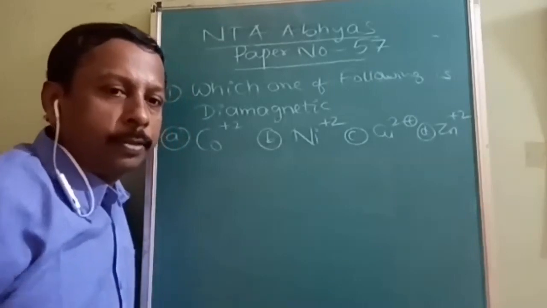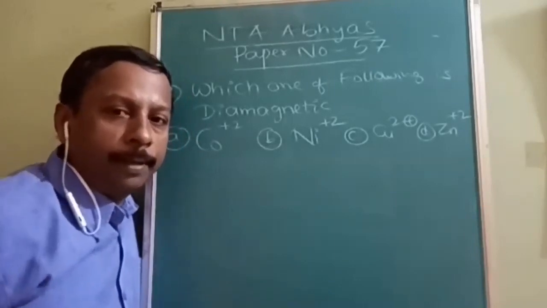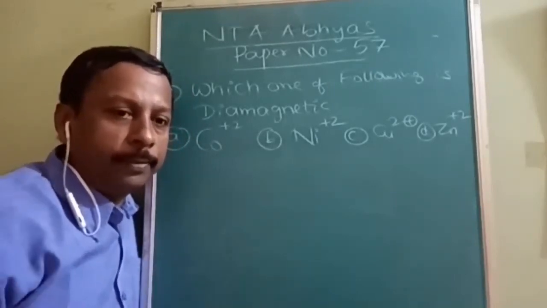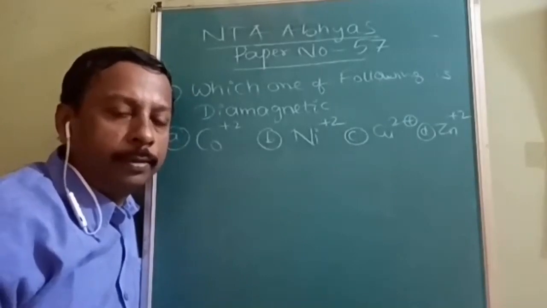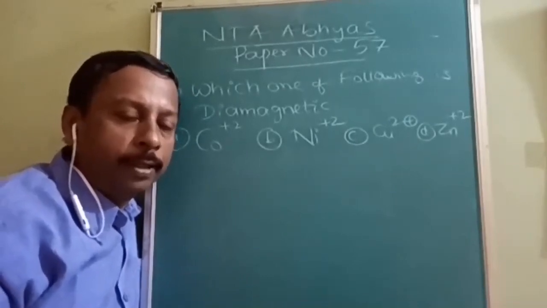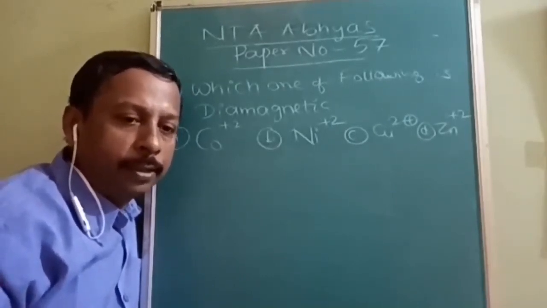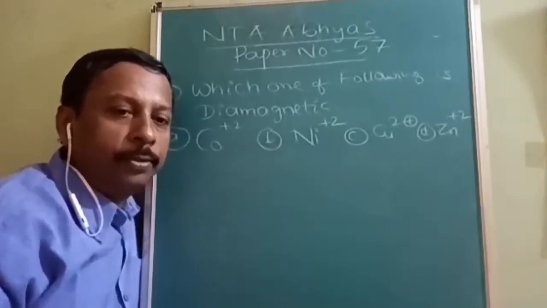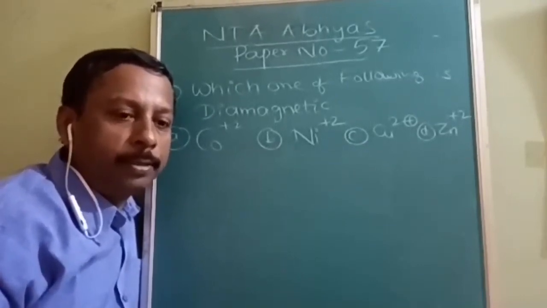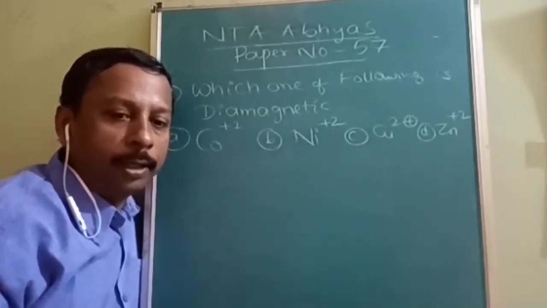Okay, students, now we are starting with the Abhyas paper number 57. Okay, so here the very first question is from the atomic structure, you can say, and from the D block elements, because all elements belong to the D block elements. So the question is from the D block element also.